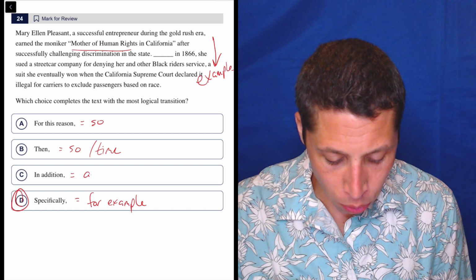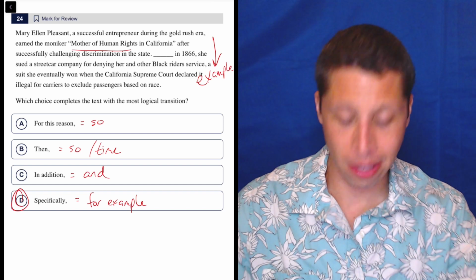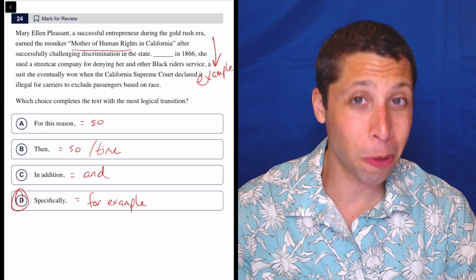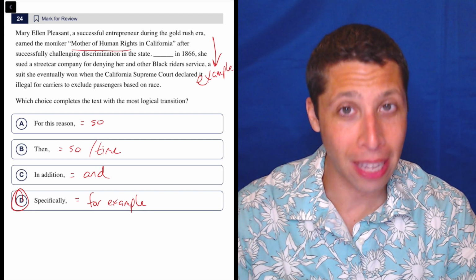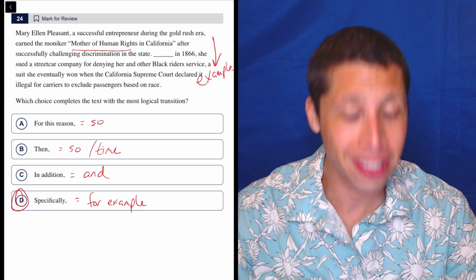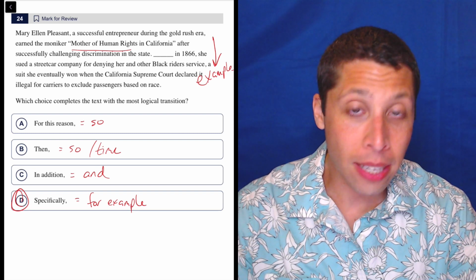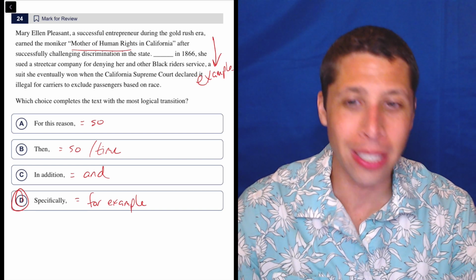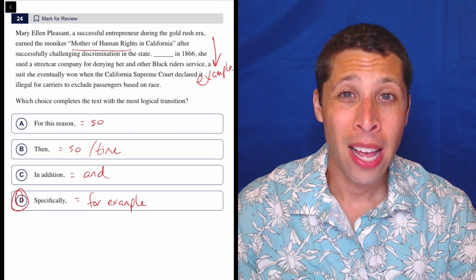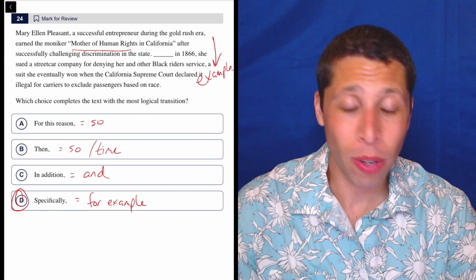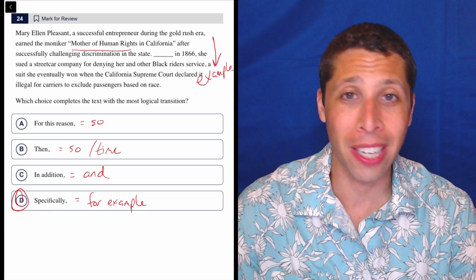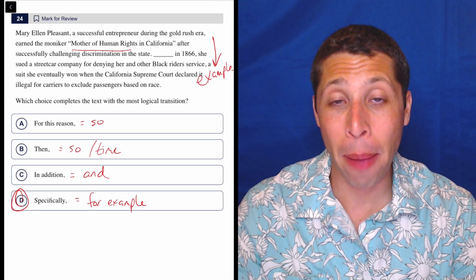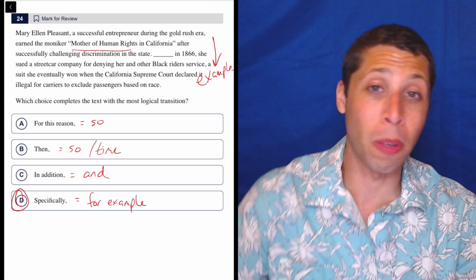The more interesting or maybe problematic answer choice is something like C. I think if you get this wrong, that's probably what you're picking. Mostly because you don't know what it specifically means, and this is why you need to watch my lesson on the four main transition categories. But in addition, is also kind of harmless. It doesn't really pose a problem to put it here. It's not super wrong. It's just that in addition is not really a transition at all. It's a phrase that we use to just move on to the next sentence. It doesn't really connect it in any significant way back to the previous sentence.